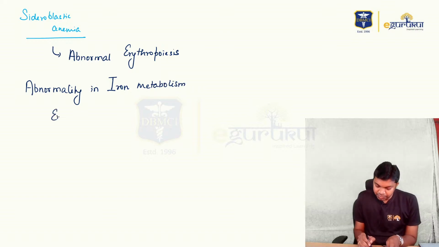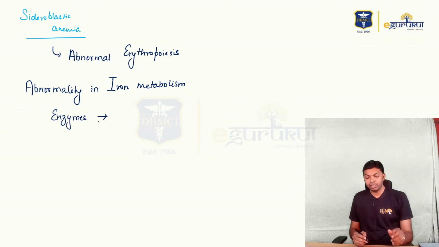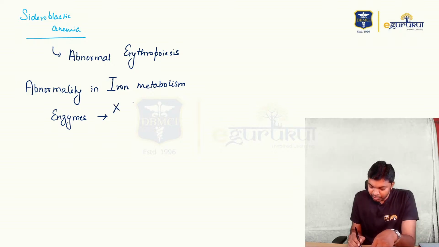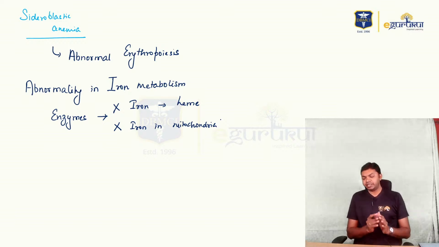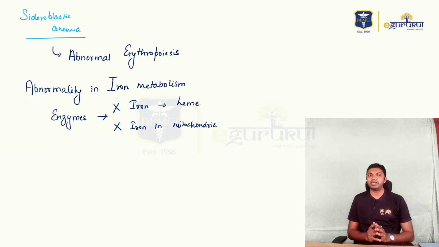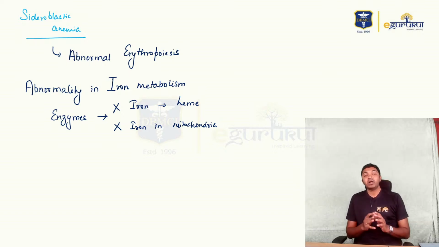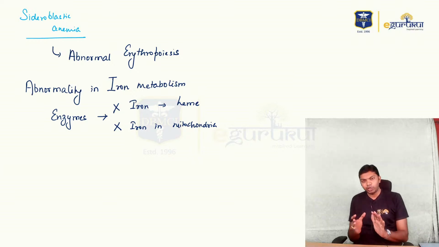The enzymes involved in iron metabolism can become abnormal, leading to abnormal iron incorporation into heme or abnormal iron transport into mitochondria. There can be a genetic enzyme deficiency of iron processing within the developing erythroblast, or an iron processing enzyme abnormality in mitochondria.